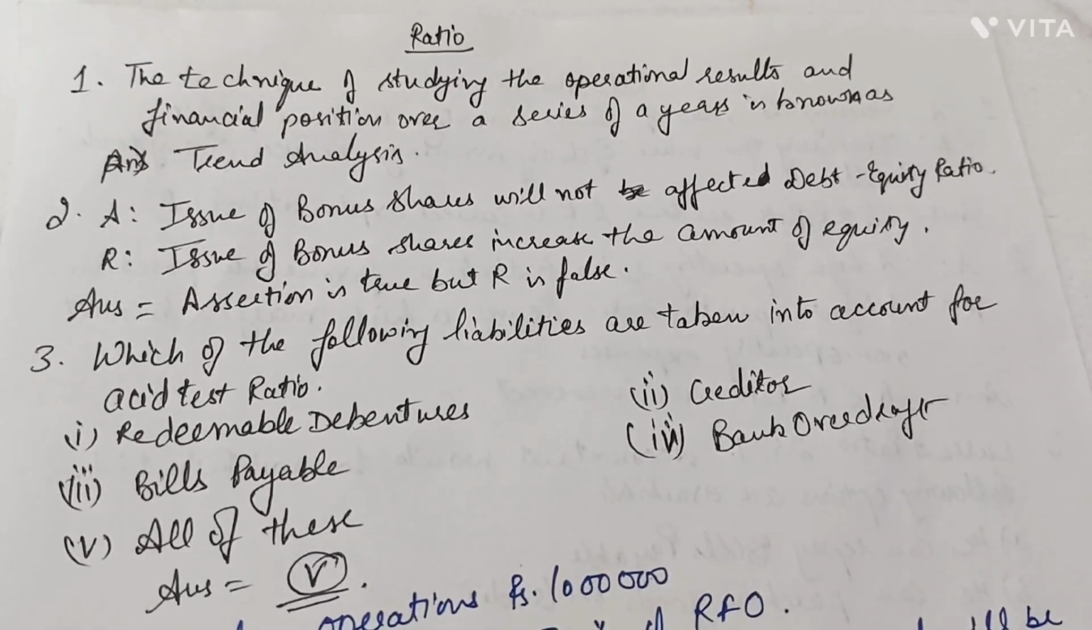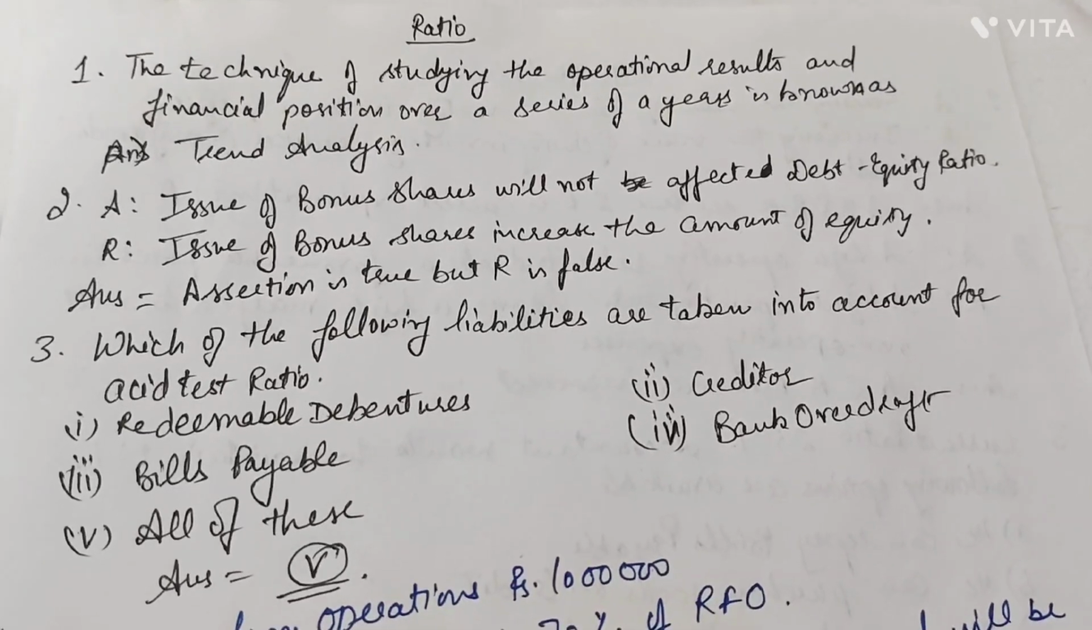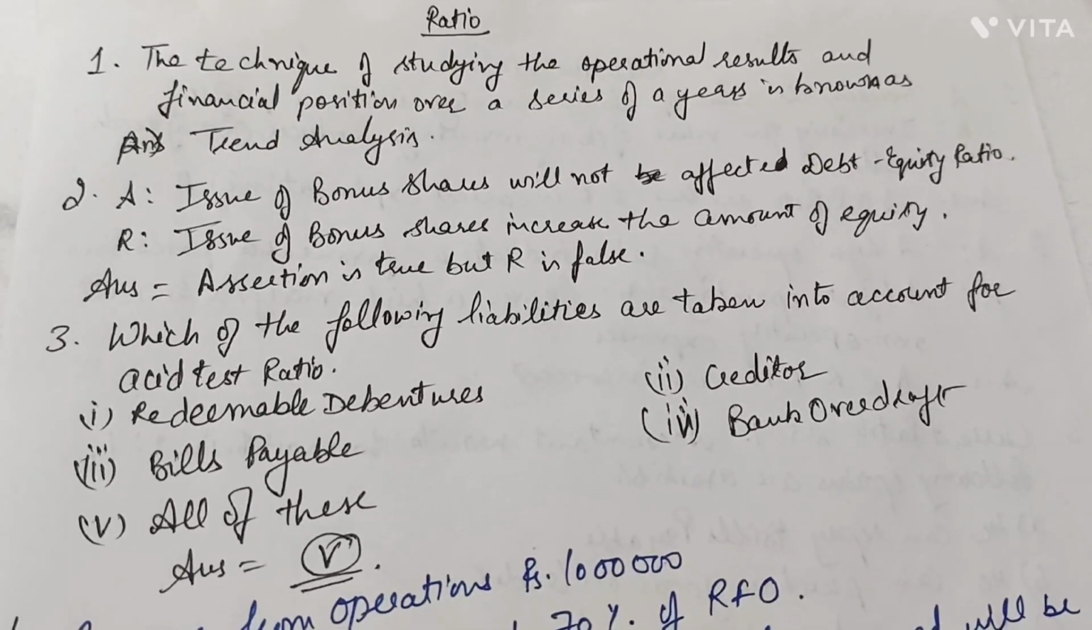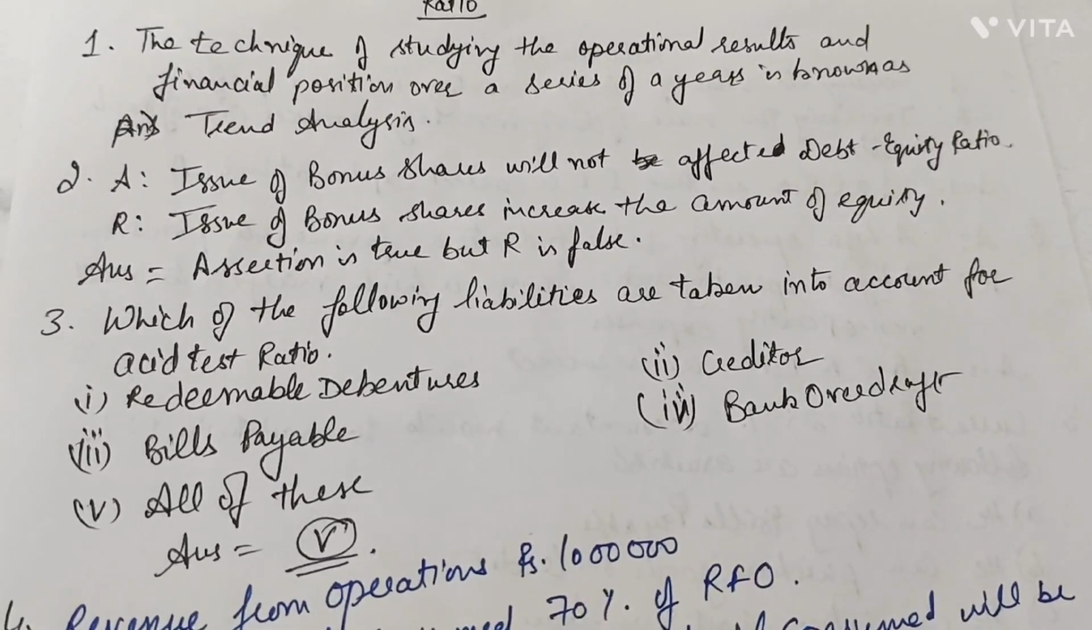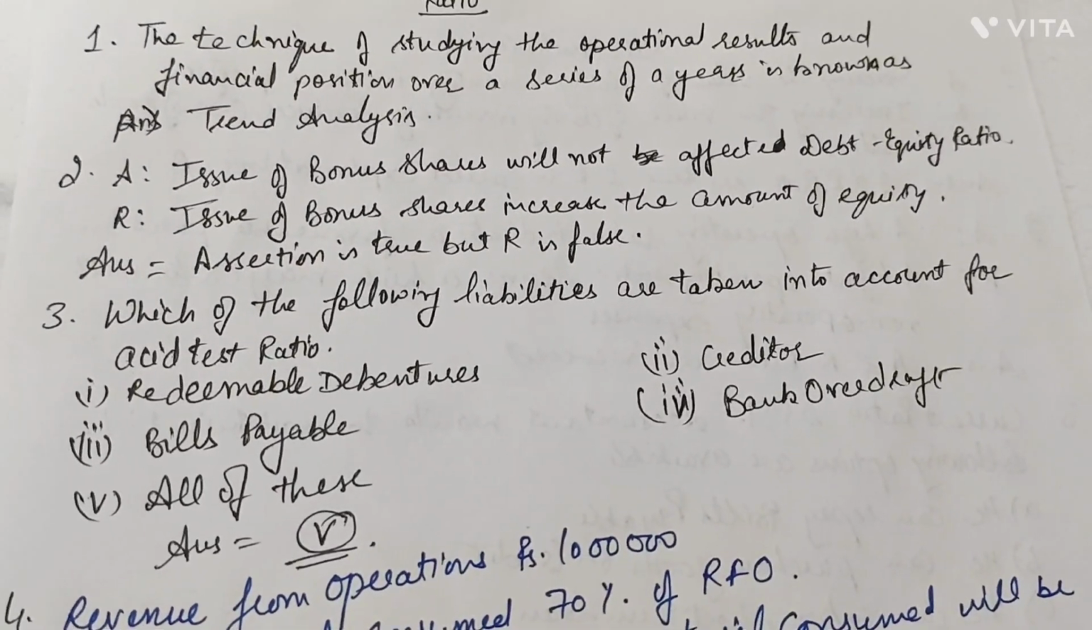The technique of studying the operational results and financial position over a series of years is known as trend analysis, because we are studying the trend, whether they are increasing or falling.